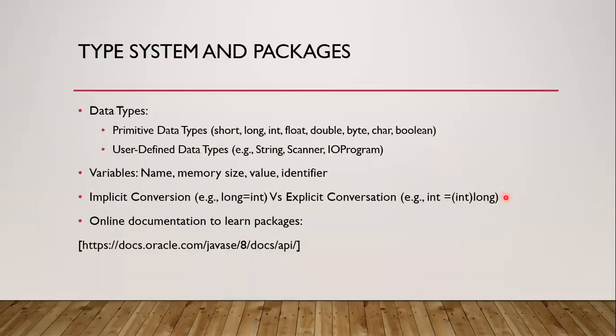Moving on to the next slide, we have talked about data types previously. Every programming language provides two kinds of data types. Why are data types important? Every program allows you to manipulate data. Manipulating the data is the main thing a program does.